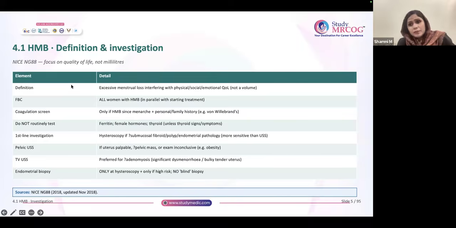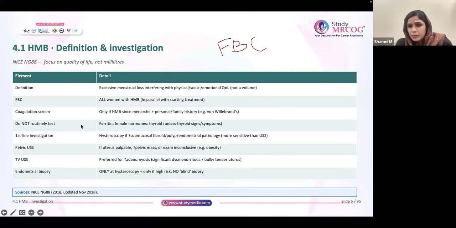Now, what about investigations? A patient is coming to you with heavy menstrual bleeding. Would you send all the investigations? Which investigation will you send in the beginning? It is the full blood count. This is the investigation which you can do in the initial visit itself. Just a full blood count, you can send it, no problem.